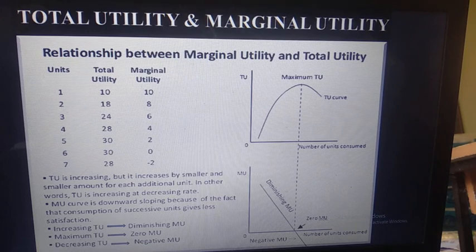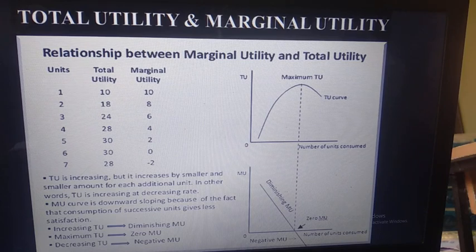Nextly we will come to the diagram. In the diagram, the upper diagram is the total utility. When the units of commodity increase, the total utility also increases. At the maximum level, when the total utility is maximum, the marginal utility is 0. That point is also called the point of satiety.